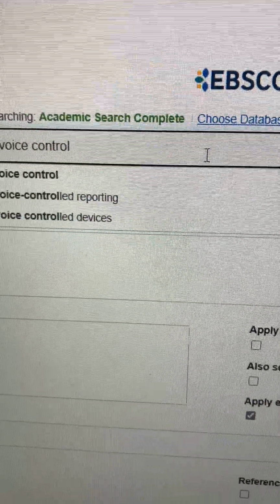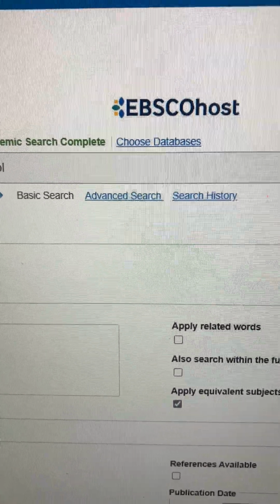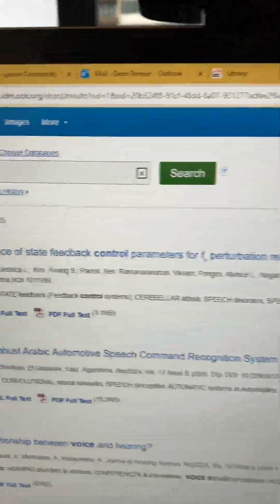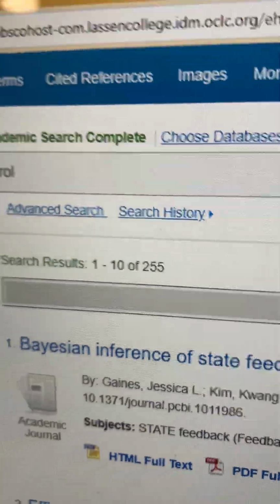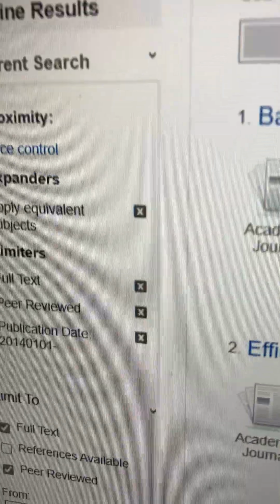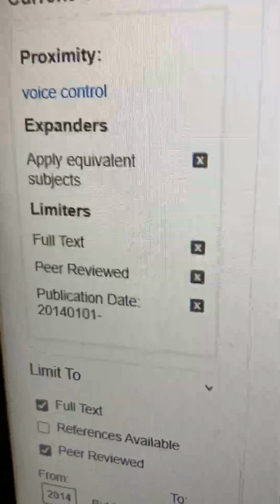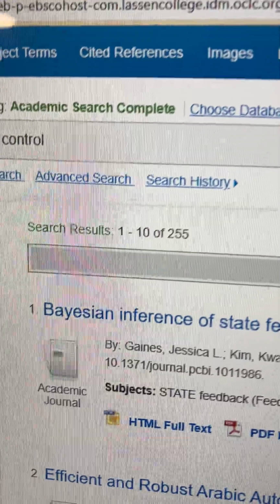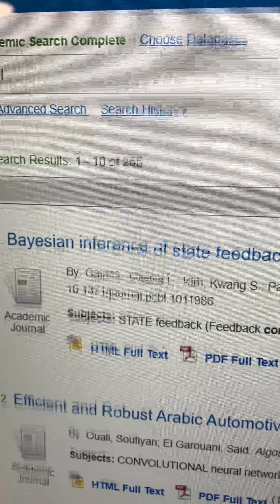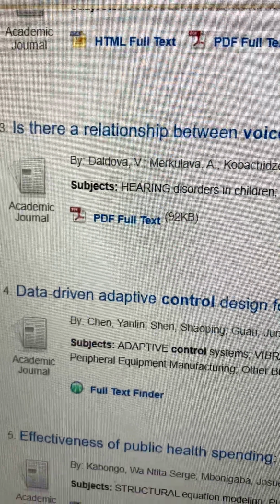So this is where you can add more. So let's click on search and see what we come up with. So this gave us 255 publications that are full text and peer-reviewed and are published in the last 10 years. So that's very helpful. Now you may find that when you skim through these articles, maybe they're not exactly what you're looking for.